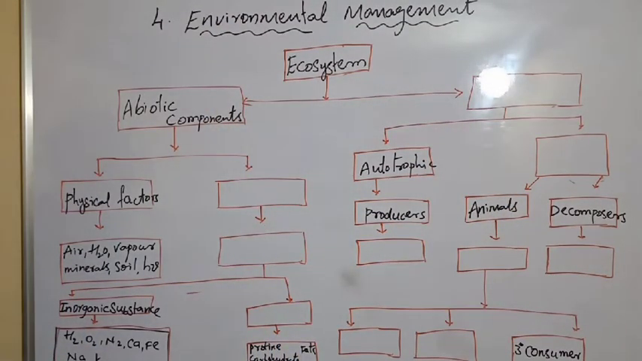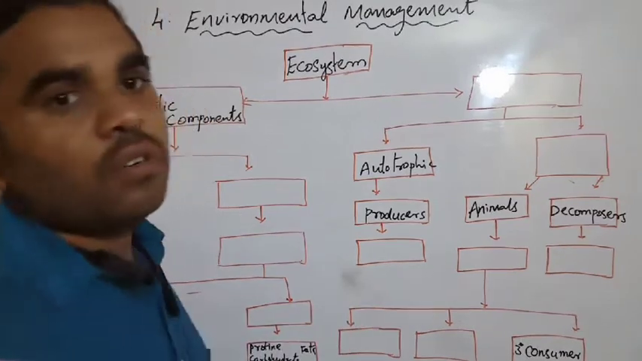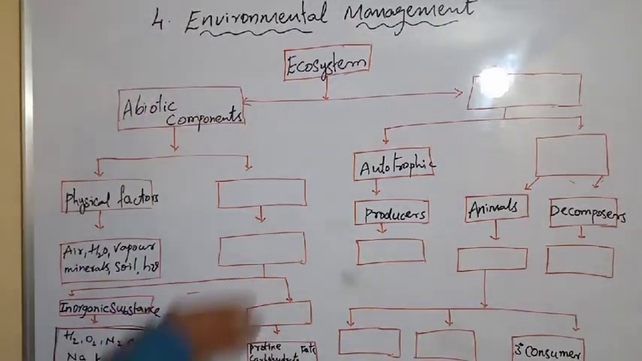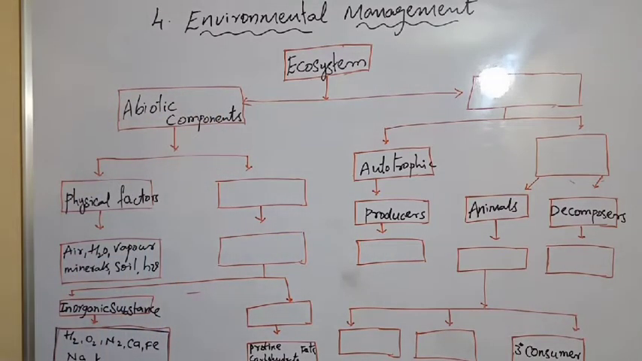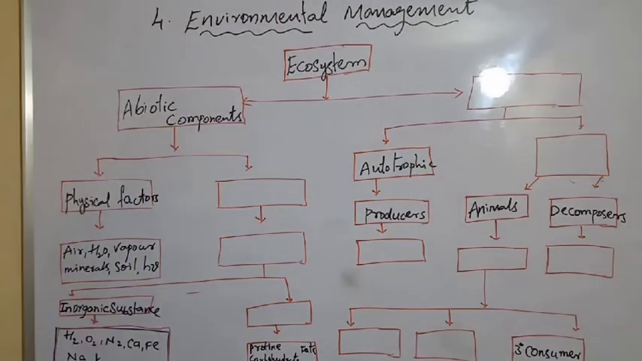This chart is very important. It is asked in your board examination. They give a flow chart and we have to fill it in. Here, biotic and abiotic components are there. This interaction between the biotic and abiotic components we call the ecosystem.